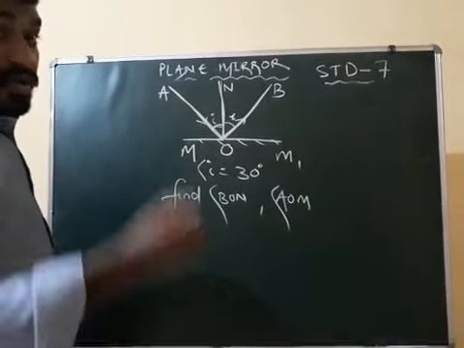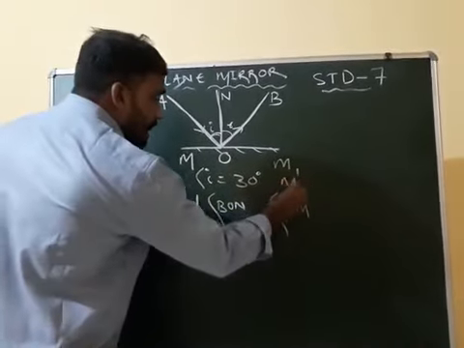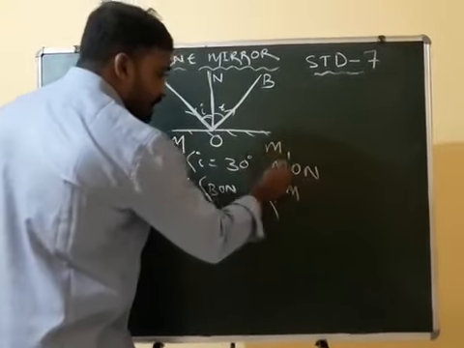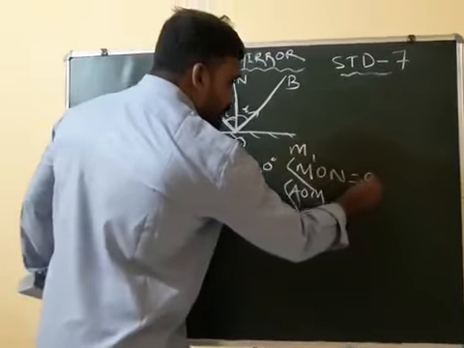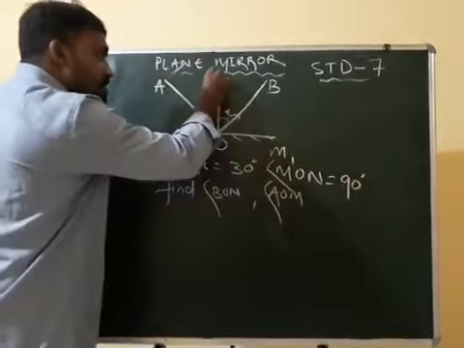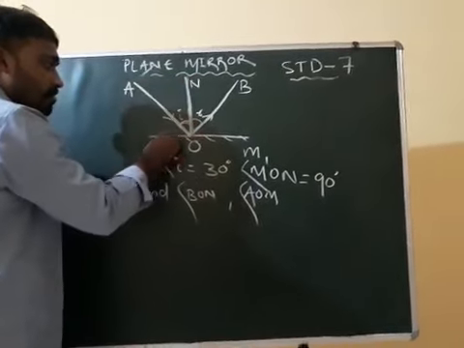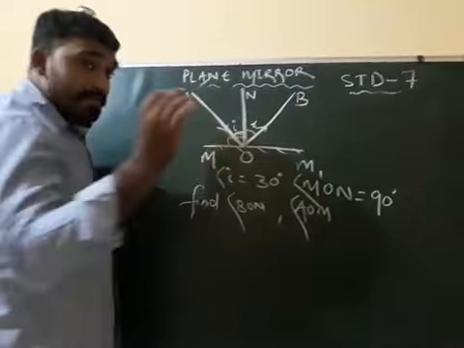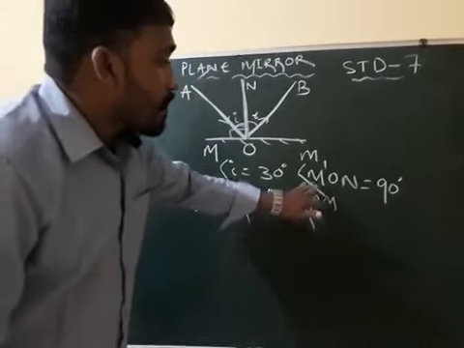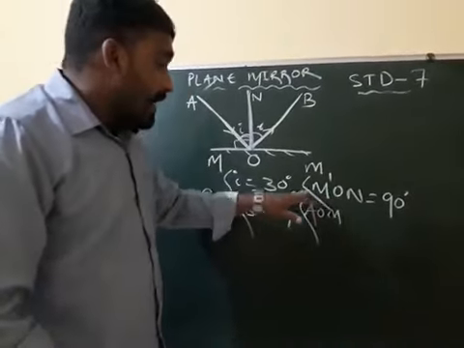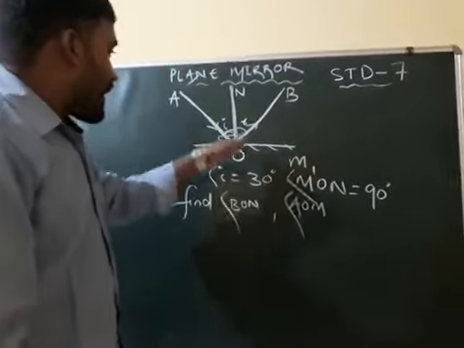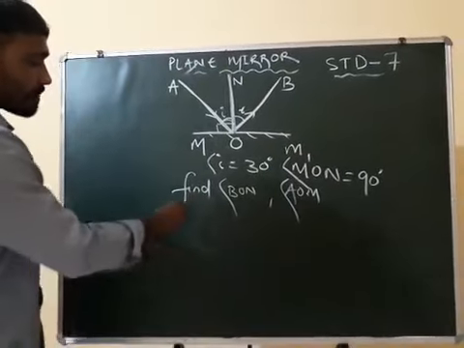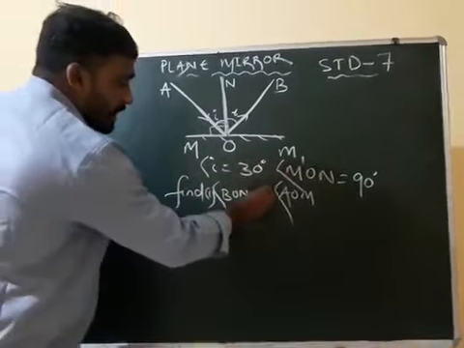Let me give you hints. MON is 90 degrees. You know that the normal is perpendicular to the plane mirror, so it is always 90 degrees. I am giving one hint only. Angle MON is how much? 90 degrees. These two you will find, first part and second part.